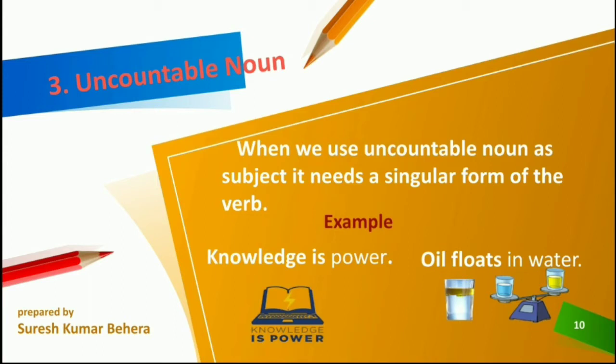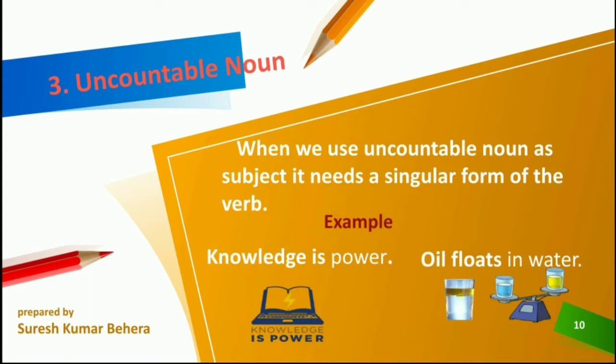Next is uncountable noun. Uncountable nouns are nouns which cannot be counted. They take a singular form of the verb. When we use an uncountable noun as a subject, it needs a singular form of the verb. For example, knowledge is power.